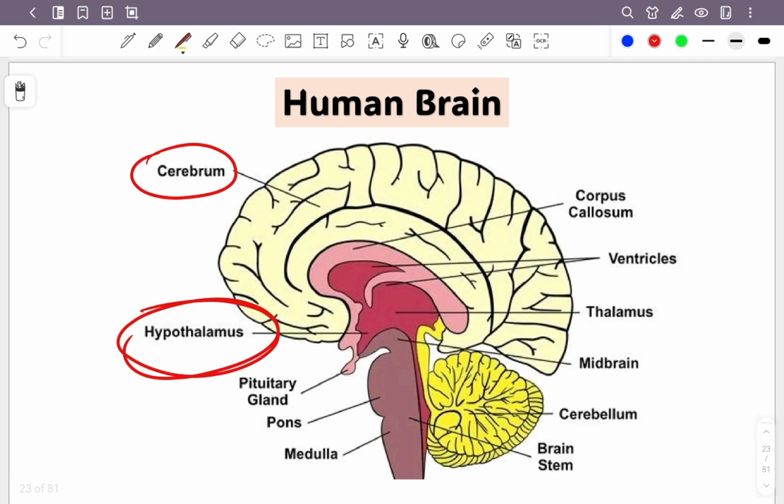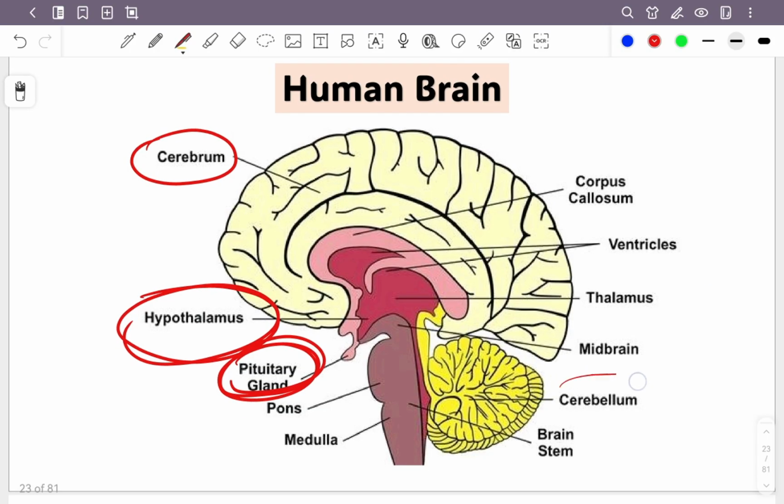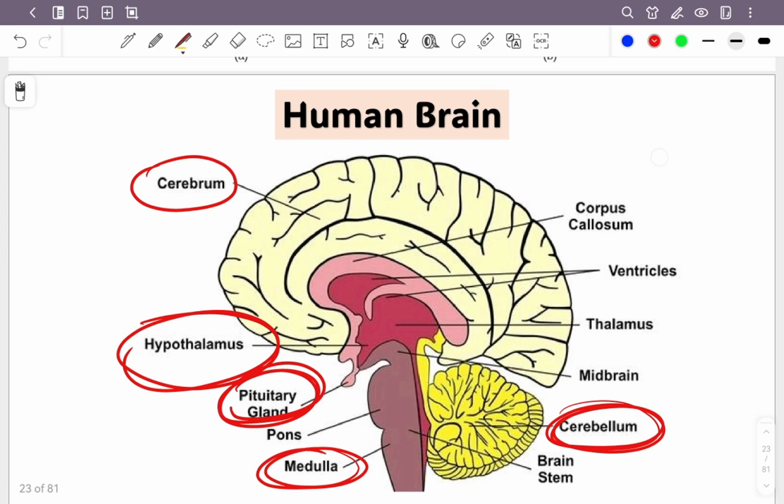Okay, you can see the label, right? And pituitary glands, I also want you to see. And also the cerebellum. And last is the medulla. But medulla actually full name is medulla oblongata. The others you don't need to read first. It might seem to be a lot, but you focus on these 5 things first. We're going to look one by one.